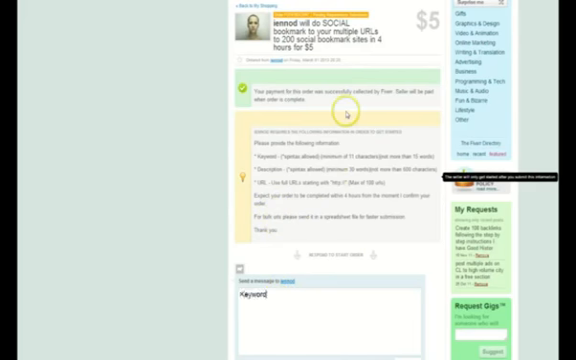So keywords. Now we're already ranked for 24-hour emergency tree removal. So let's just make the keyword here emergency tree removal.